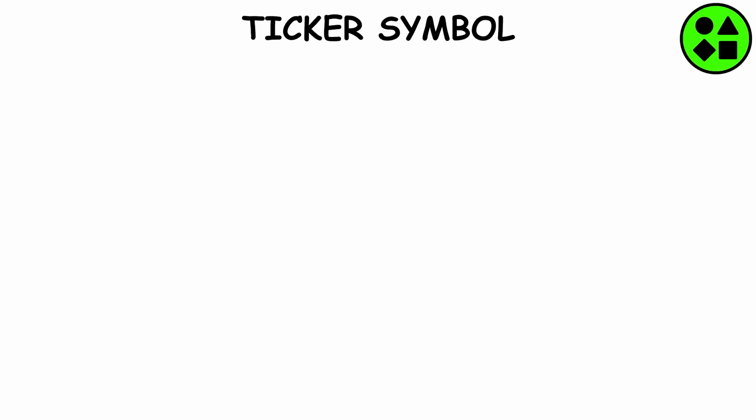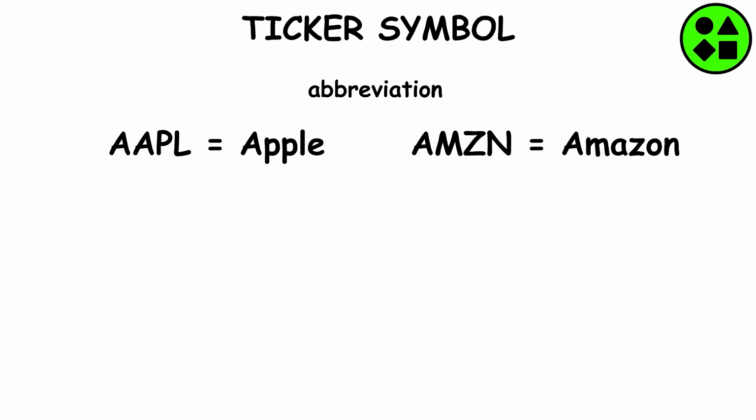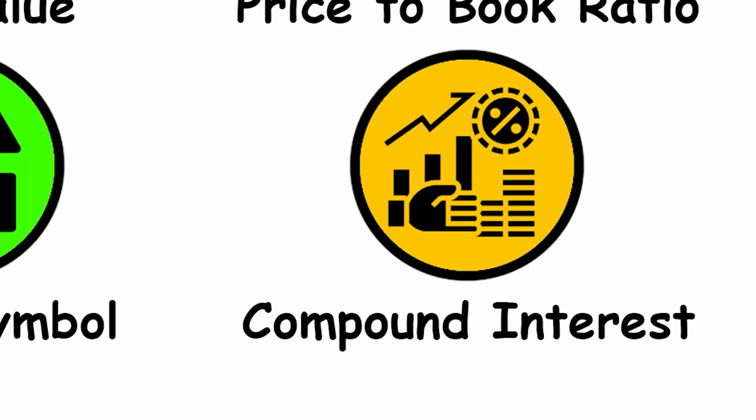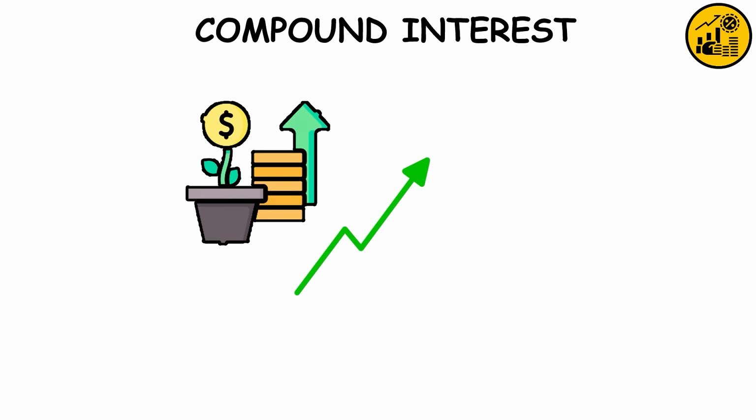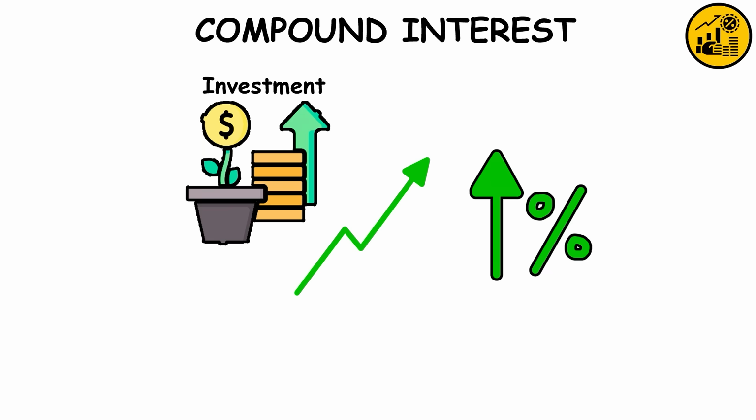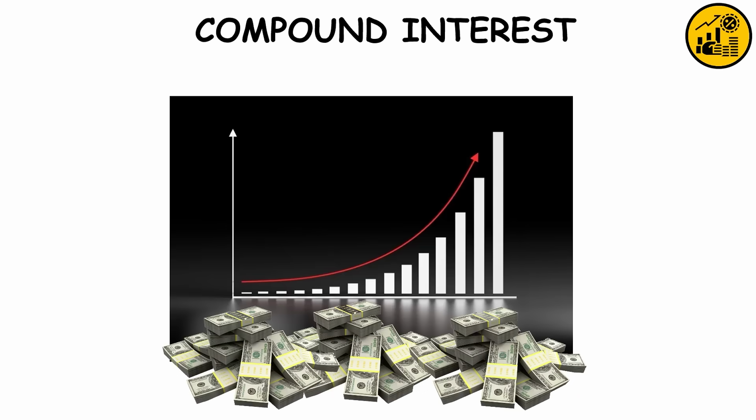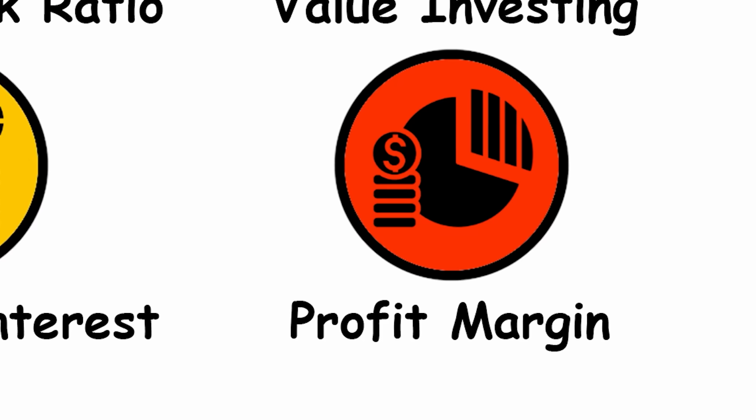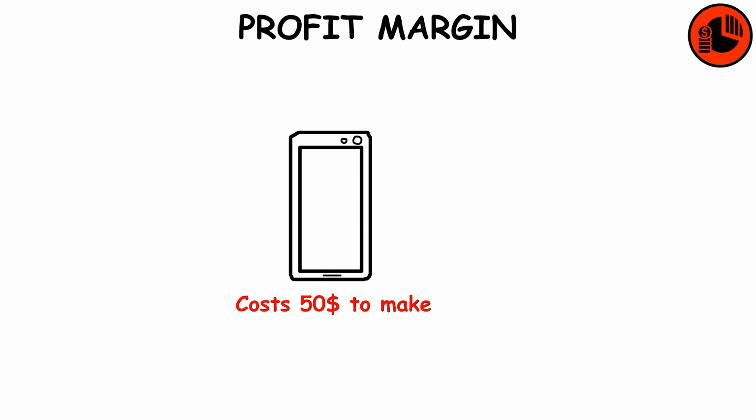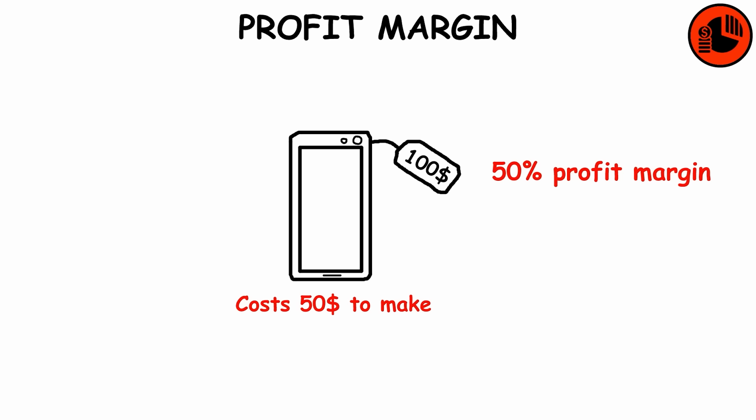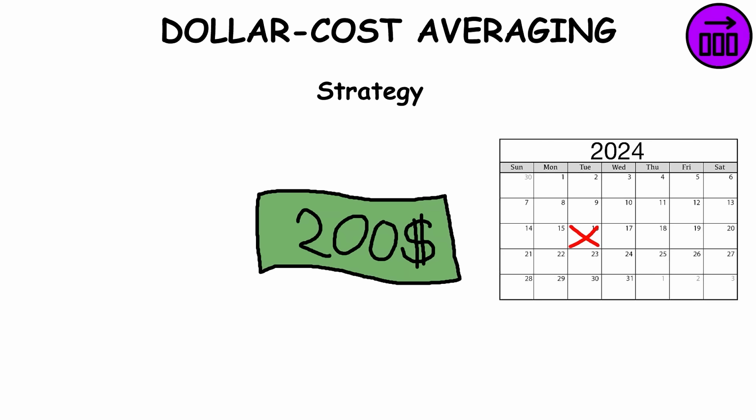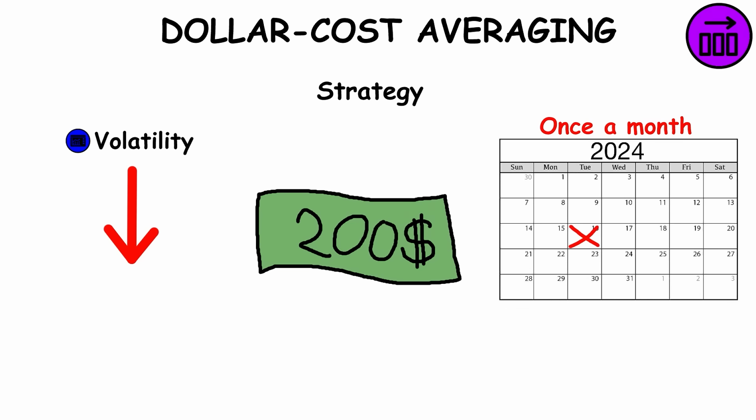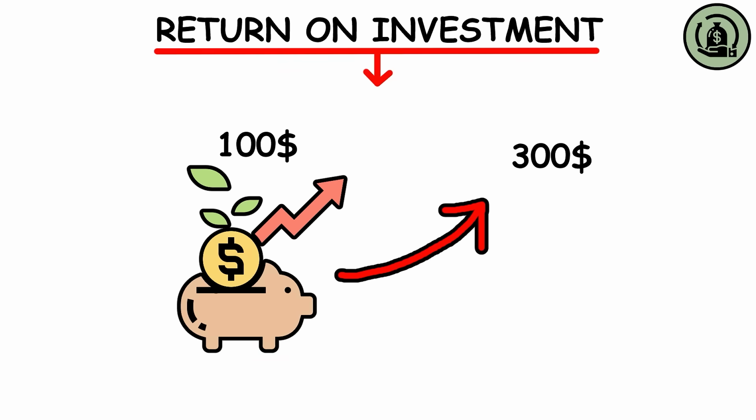Ticker symbol. It's just an abbreviation used to uniquely identify publicly traded companies. Compound interest. It means earning interest not just on your original investment, but also on the interest you earned over time. This creates an exponential curve of earnings over long periods of time. Profit margin. It's the percentage of profit a company makes from its revenue after subtracting all of its costs. Dollar cost averaging. It's a strategy that consists of investing a fixed amount of money at regular intervals regardless of the asset's price. This helps reduce the impact of market volatility. Return on investment. It's how much profit or loss you've made on an investment relative to its cost.